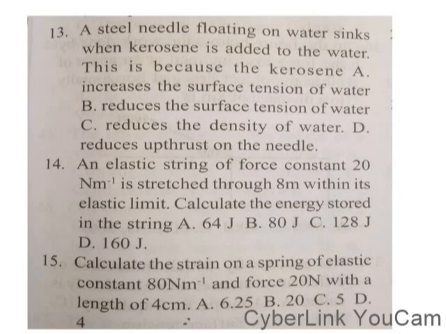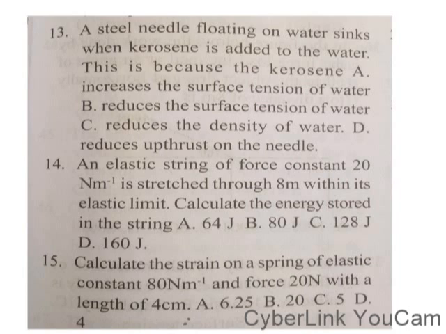Then the next one here, you are asked to calculate the strain. Okay, now the formula for strain is extension over original length. From here we are not directly given the extension, but we have been given the original length, which is 4 centimeters.